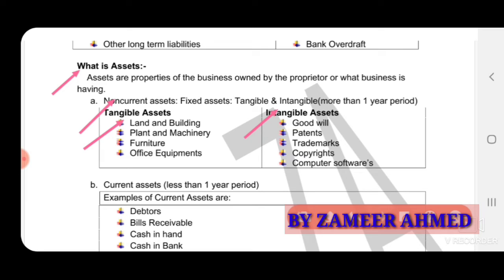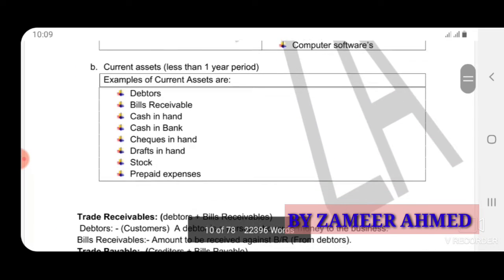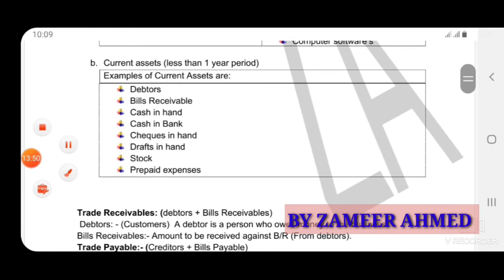And a business will have one more type of assets, that is current assets. Current assets are fluctuating assets. They fluctuate in the day-to-day activities of the business. Example, stock: opening stock and closing stock.